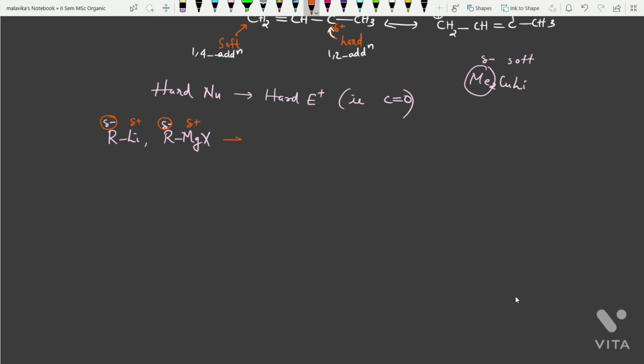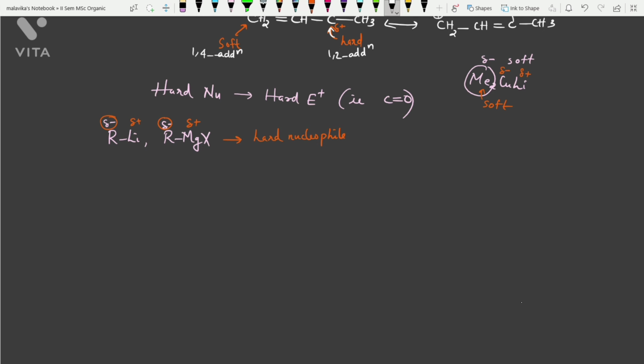Such nucleophiles are called hard nucleophiles. But in Gilman reagents, the copper generates a negative charge in turn. So this is not a hard nucleophile, it is a soft nucleophile.